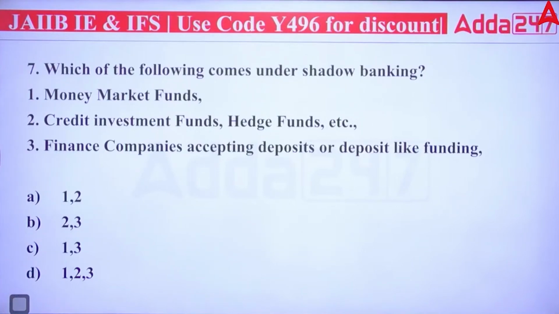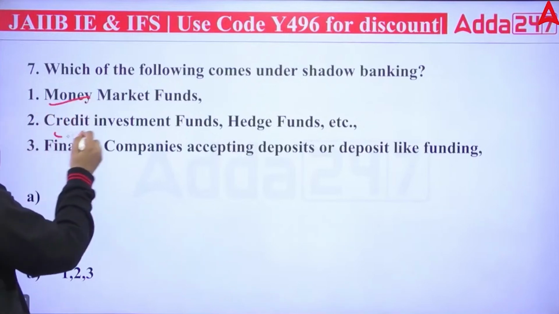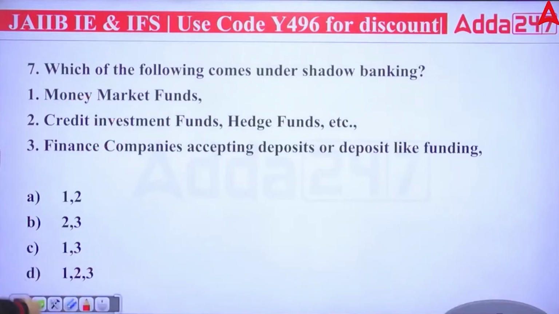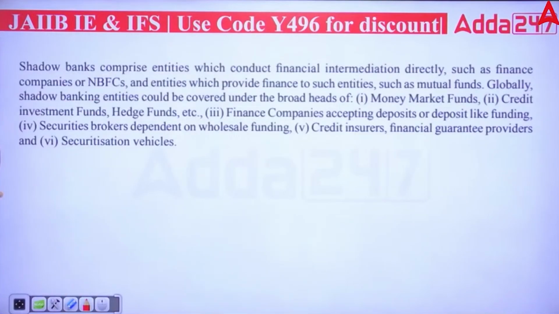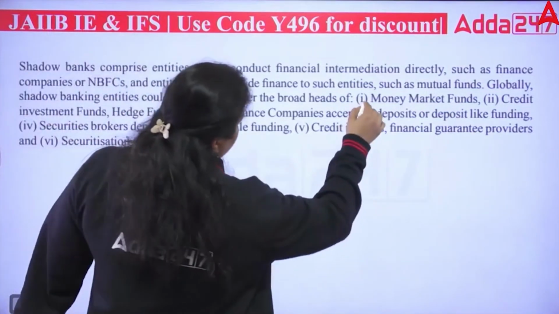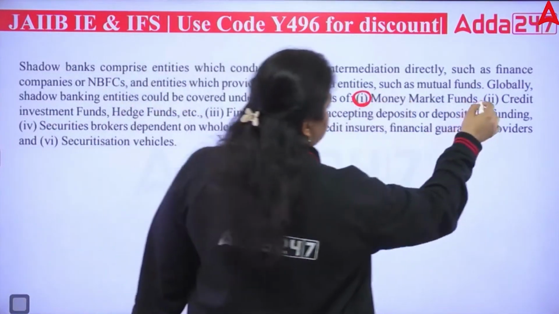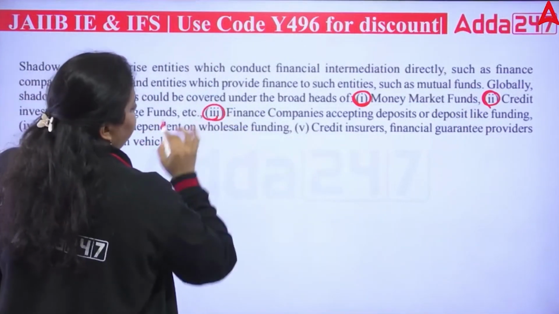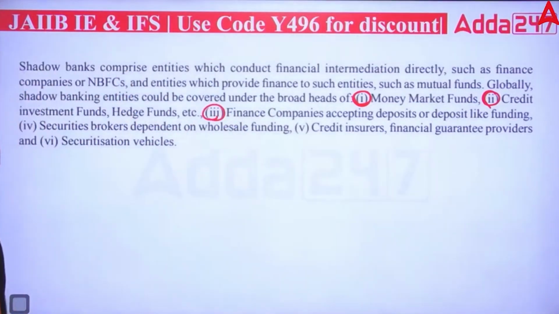So shadow banking will be all of them. The money market funds, the credit investment funds, hedge funds and finance companies accepting deposits. So right answer will be D, 1, 2, 3. All are part of it. And see here, shadow banking comprises entities which conduct financial intermediation directly, such as the finance company or NBFC, and the entities which provide finance to such entities, like mutual funds globally. Shadow banking entities could be covered under broad heads: first, money market funds. Second, the credit investment funds, hedge funds. Third, the finance companies accepting deposits or deposit-like funding.